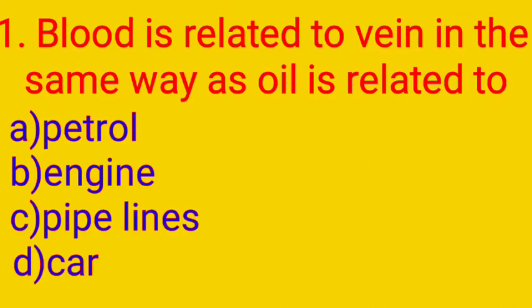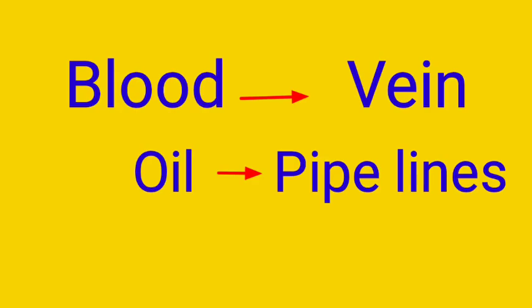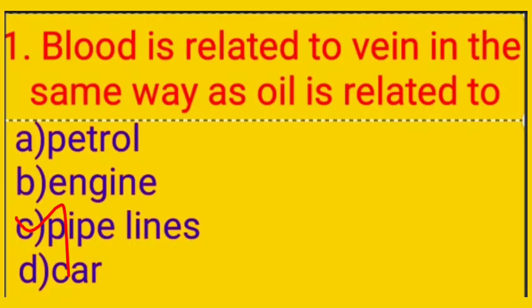They are given here four options. Option A, petrol. Option B, engine. Option C, pipelines. Option D, car. Blood flows in vein in the same way as oil flows in pipelines. So option C, pipelines is correct.